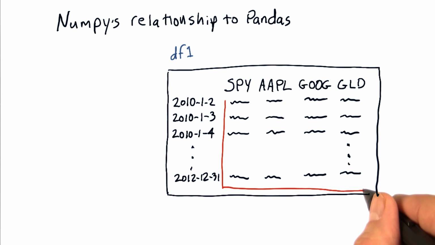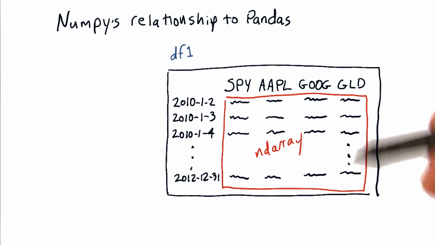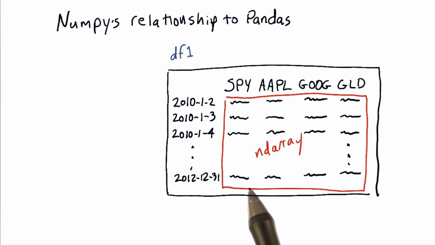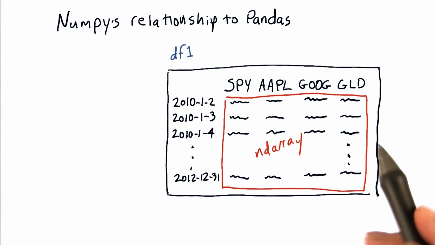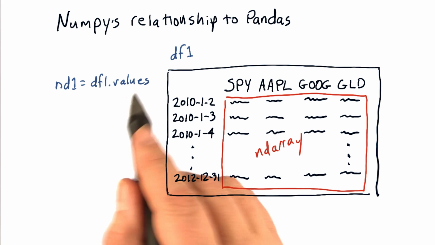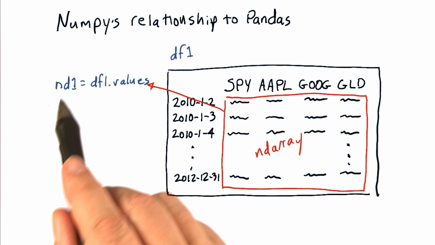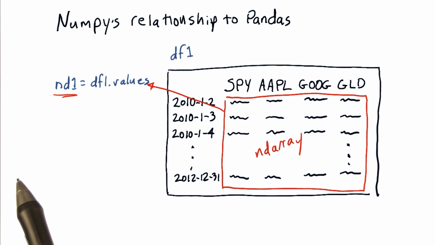This data frame is just a wrapper around this nd array. Access the columns with symbols and the rows by dates. But you can, in fact, just treat this inside part as an nd array directly. If you use this syntax in Python, that pulls these values out and lets you access it directly in an nd array. You don't really need to do that, though. You can, if you like, treat a data frame just like a NumPy nd array.